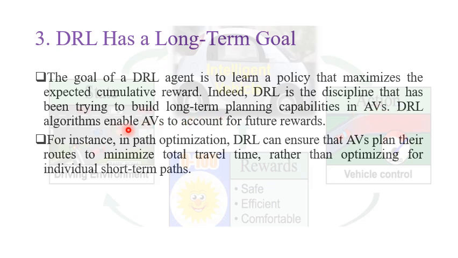DRL algorithms enable autonomous vehicles to account for future reward. For instance, in path optimization, deep reinforcement learning can ensure that autonomous vehicles plan their routes to minimize total travel time rather than optimizing for individual short-term paths. This enables autonomous vehicles to have a long-term goal, minimizing travel time, and not just pay attention to the short path.